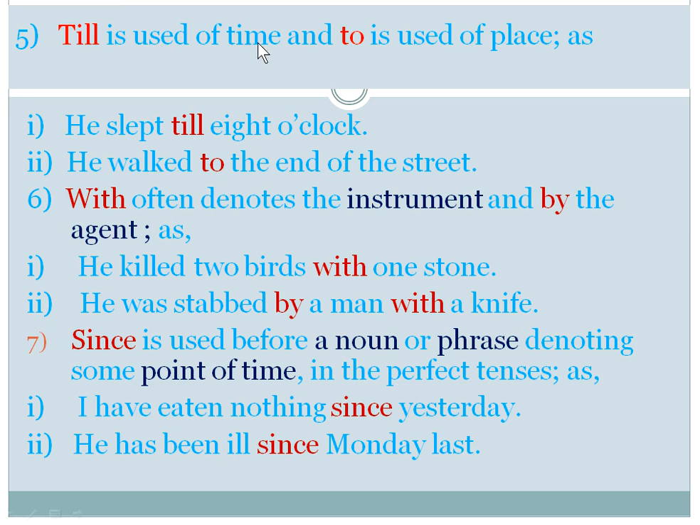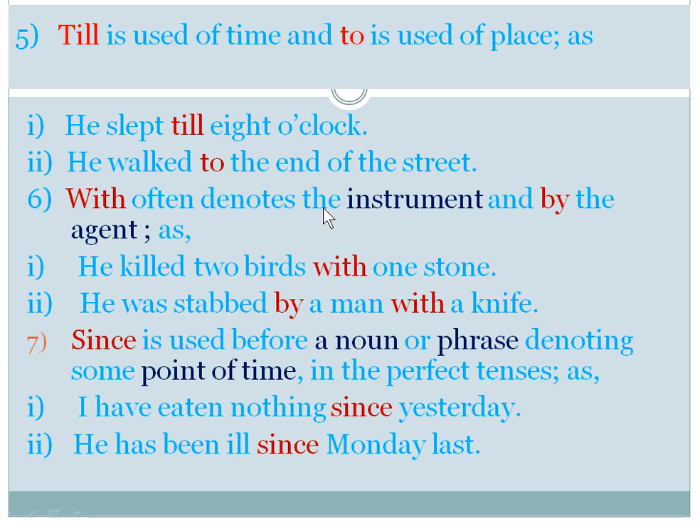Till is used of time and to is used of place. We slept till 8 o'clock. We are talking here about time, so we use till. We walk to the end of the street. We are talking here about place, so we use to.